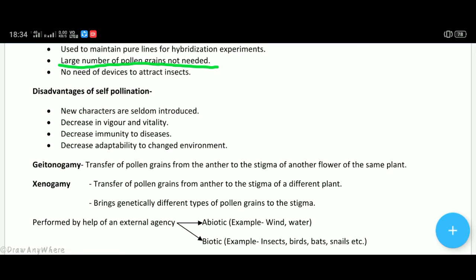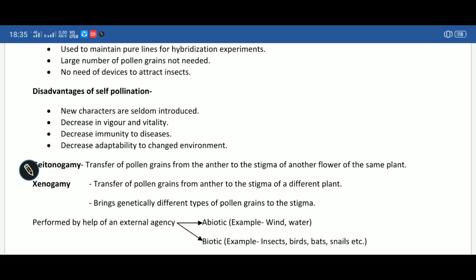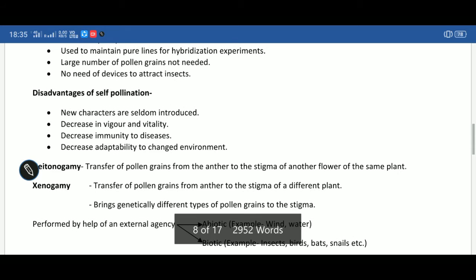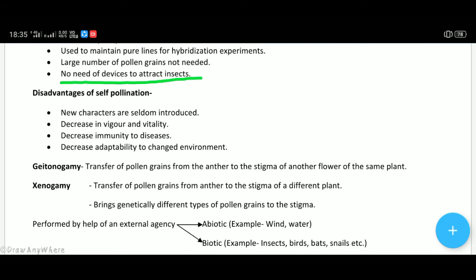But in case of self-pollination, its own pollen grains are pollinating the stigma, which means there is less distance to cover for the pollen grains. Hence, a very small number of pollen grains is needed. And the next advantage is no need of devices to attract insects.